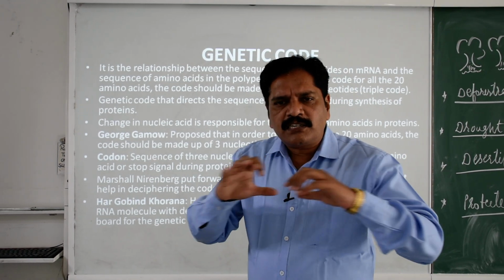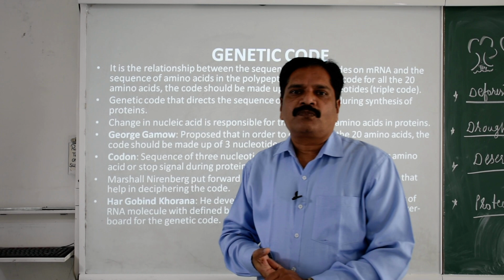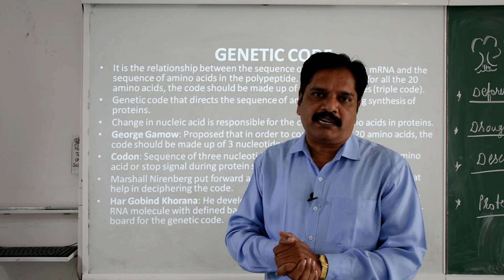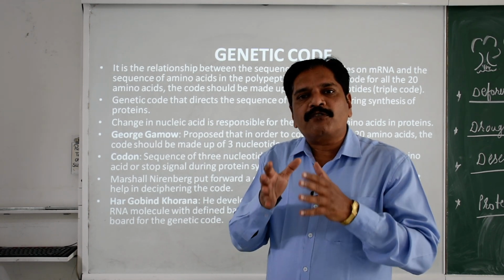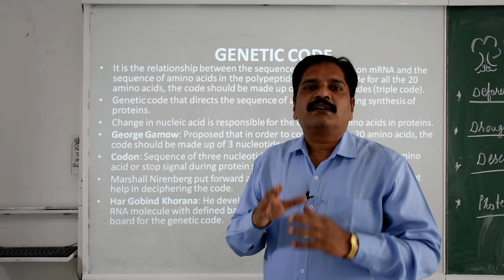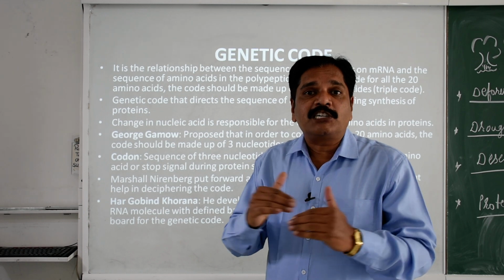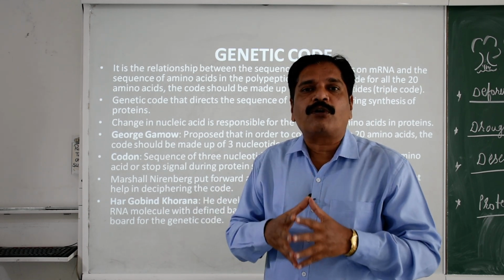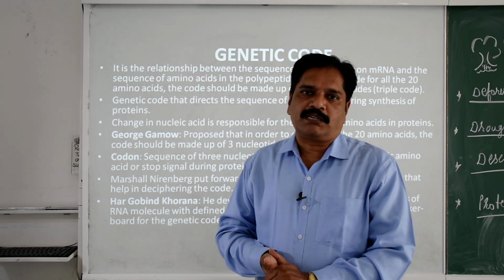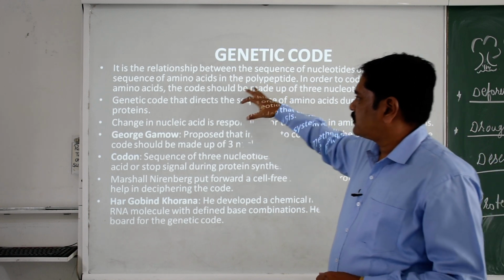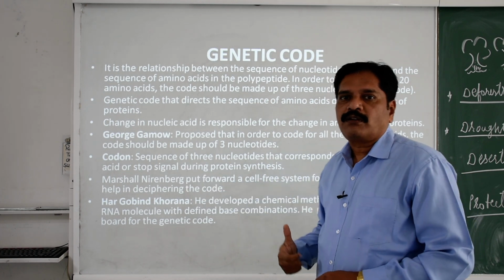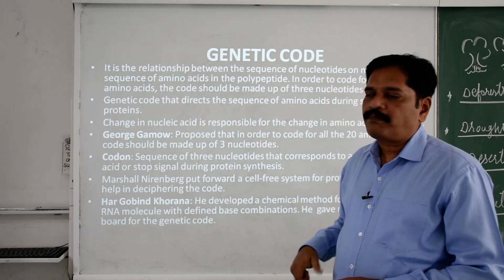It is a continuous sequence of nucleotides on the mRNA, which is coded from the DNA as a template. This information is carried to the cytoplasm for translating it into a continuous series of amino acids to produce a polypeptide chain, which may also be called a protein. So these sequences, when arranged in a specific manner, are responsible for coding a specific series of amino acids, which is called the polypeptide chain.